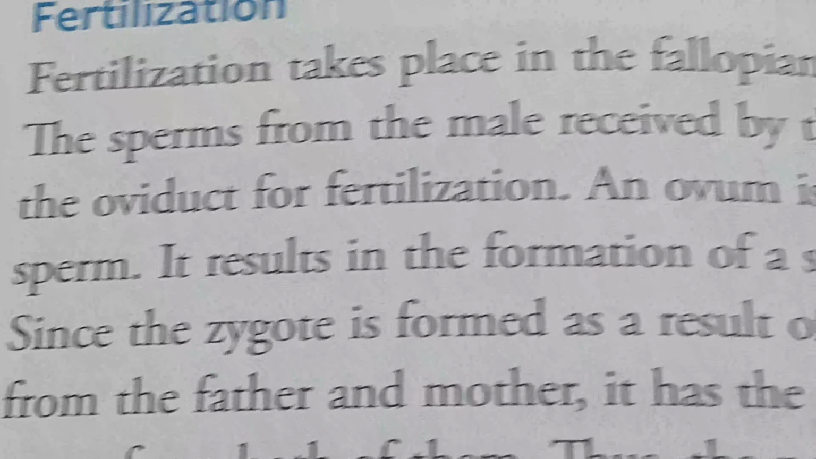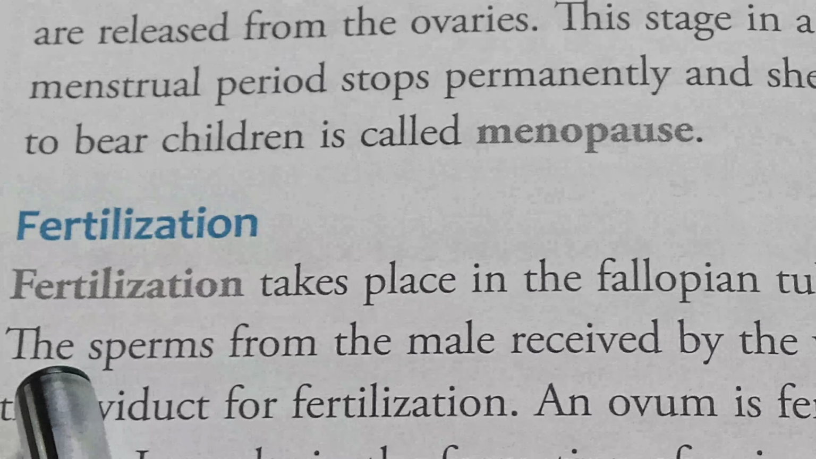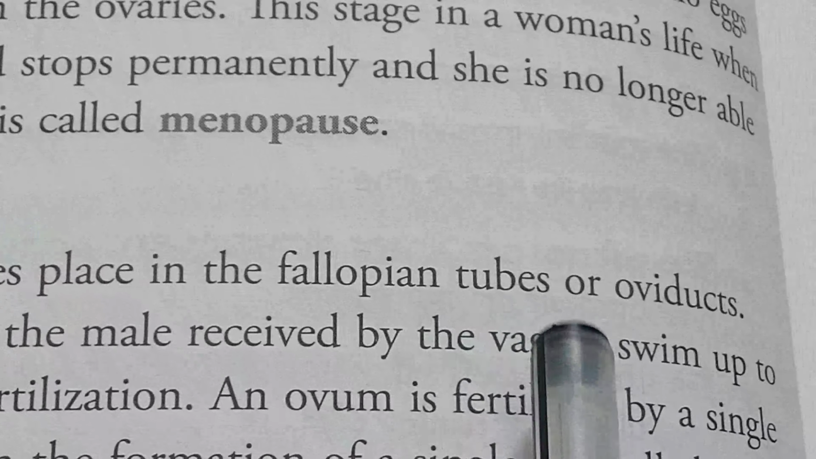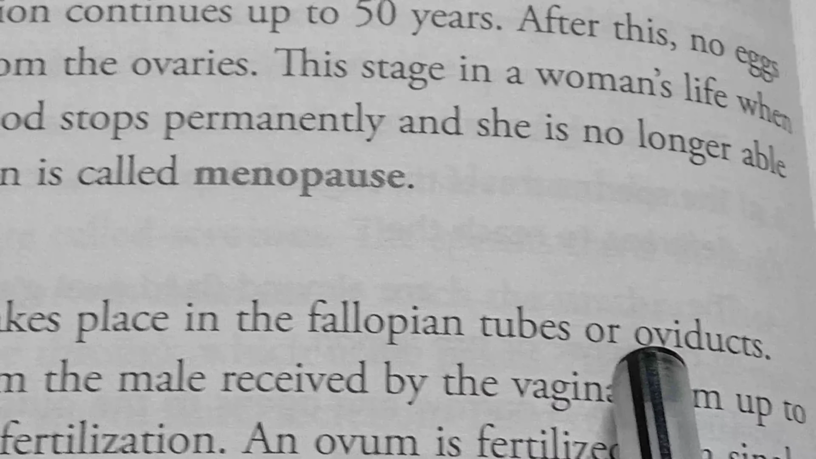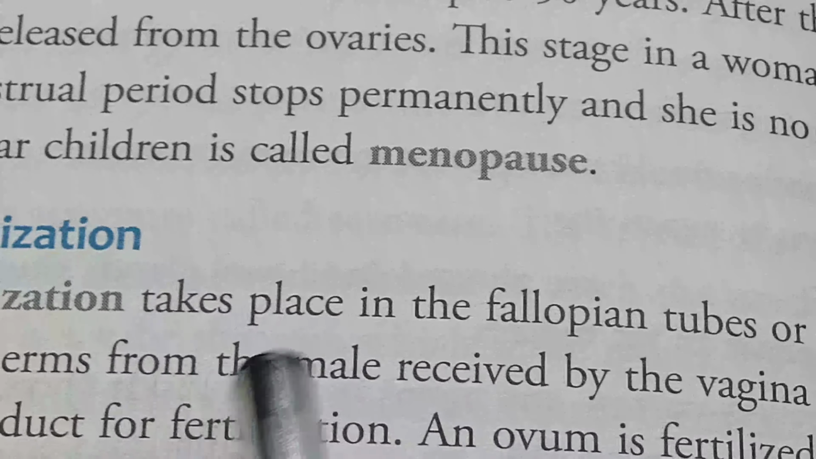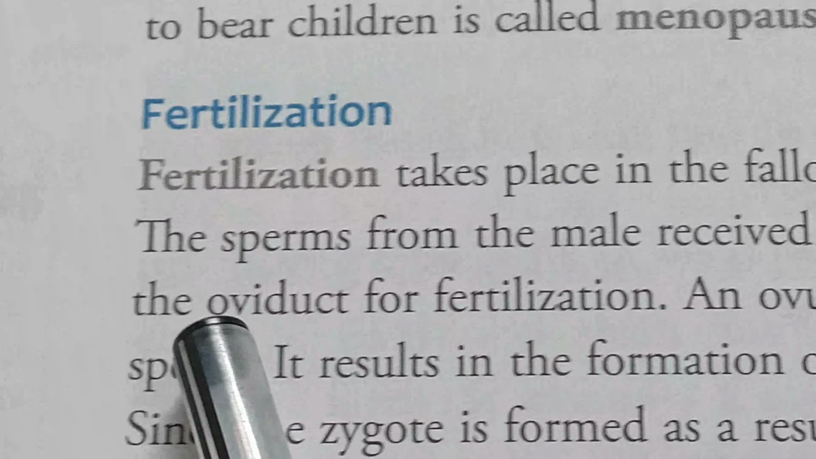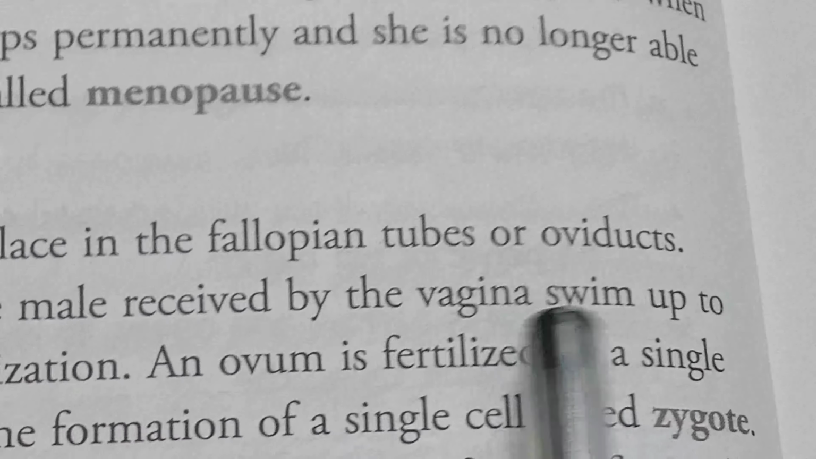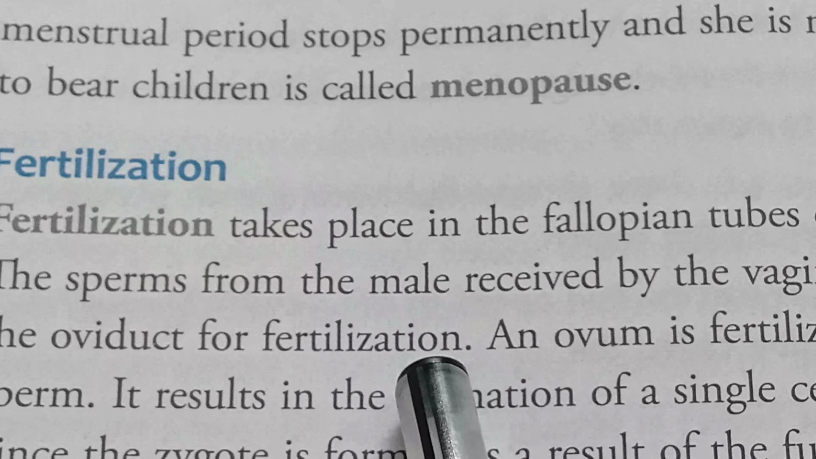Next, fertilization. All of you know fertilization means the fusion of female and male gametes. Fertilization takes place in the fallopian tubes or oviduct. So particularly you have to learn the location where the fertilization takes place. Fertilization basically takes place in the fallopian tubes or oviducts. The sperm from the male received by the vagina swim up to the oviduct for fertilization.